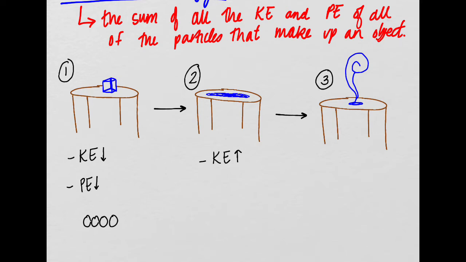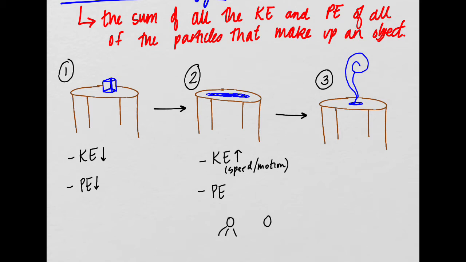But when we go from ice to a liquid, or from solid water to liquid water, we are increasing the kinetic energy. That means we're basically increasing the speed of the particles, or the motion of the particles. And if we increase the speed and the motion, we also have to increase the distance between the particles.